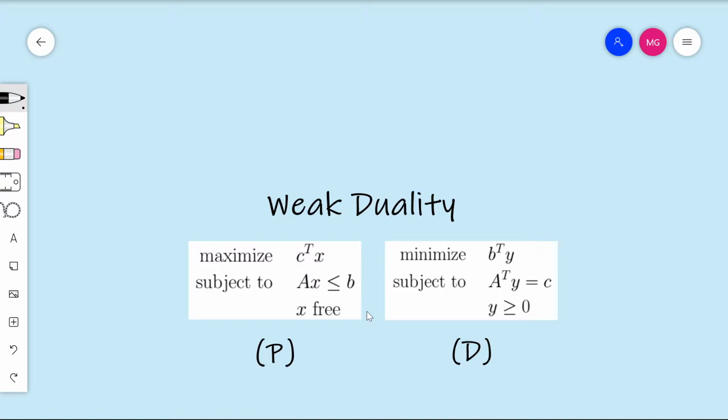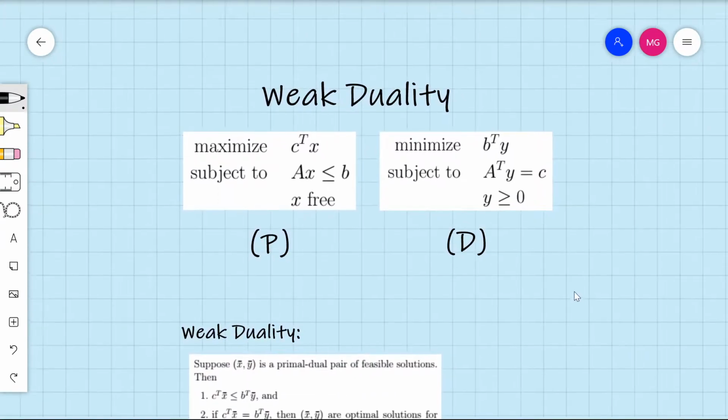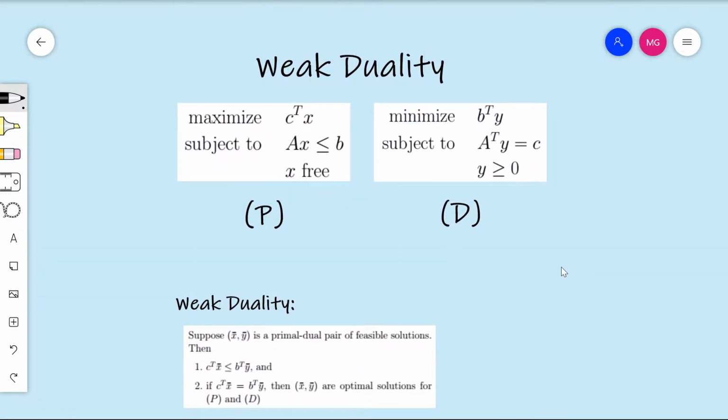But in order to make a concrete statement, we are going to just take the convention that the primal will be maximization. Okay, but what is the statement that we're going to make? So here's what weak duality is saying. Suppose that x bar and y bar are a primal dual pair of feasible solutions. So that is, x bar is a feasible solution for the primal and y bar is a feasible solution for the dual.